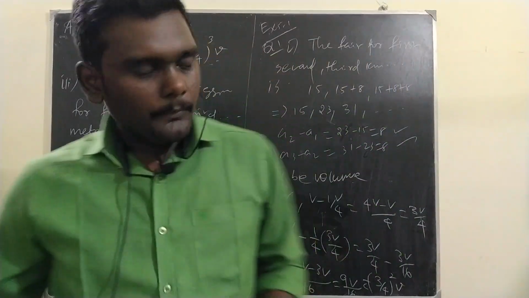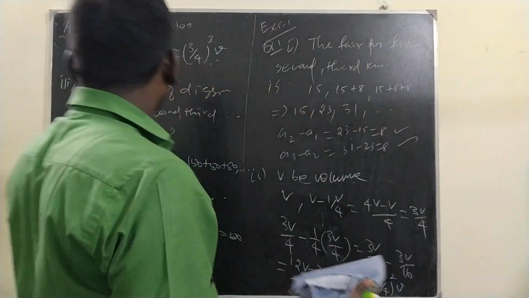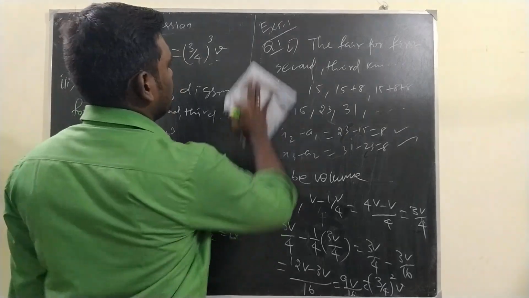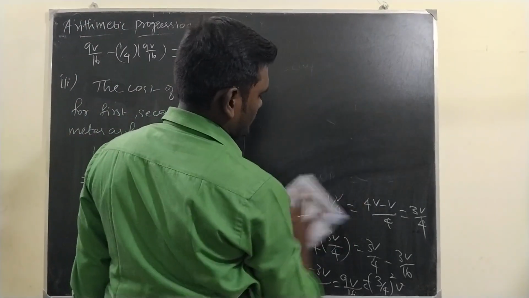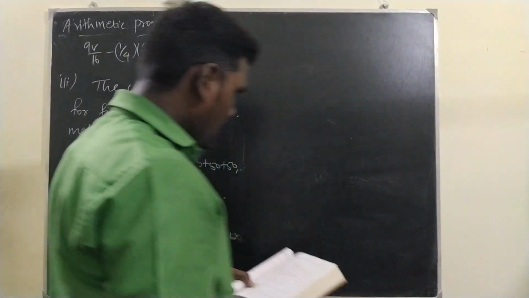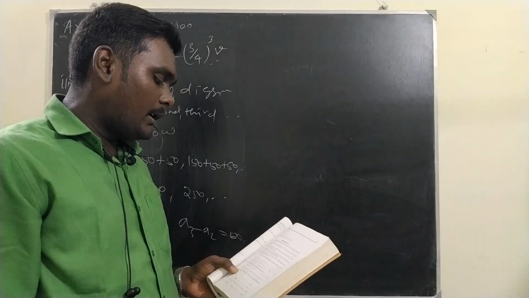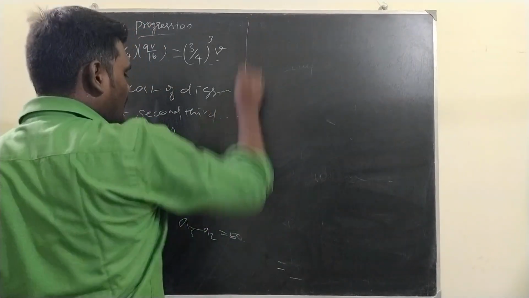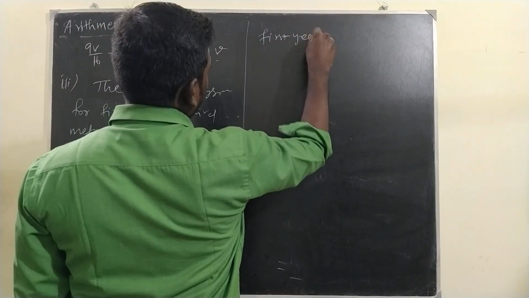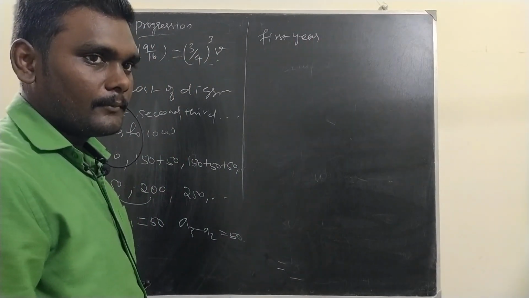Okay, fourth one. So let us decide. The amount in the bank account when 10,000 rupees is deposited. So at the end of the first year, how much amount will be there?